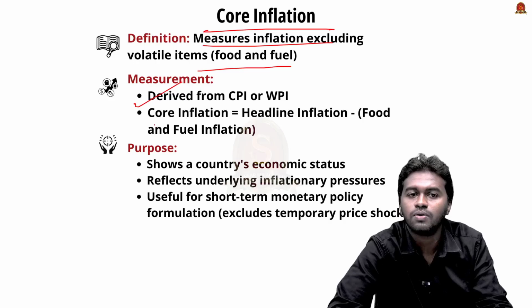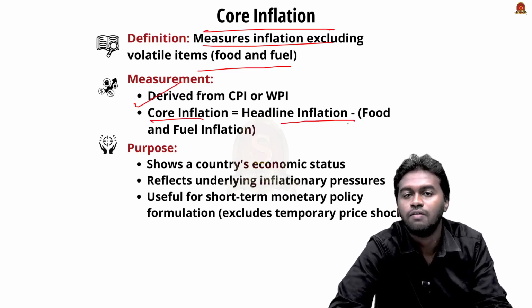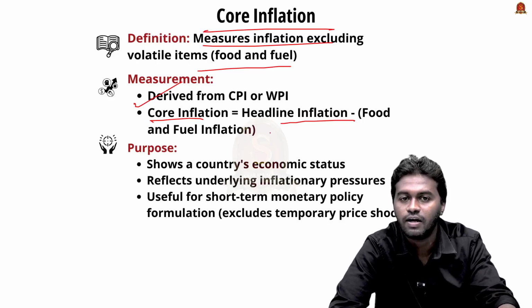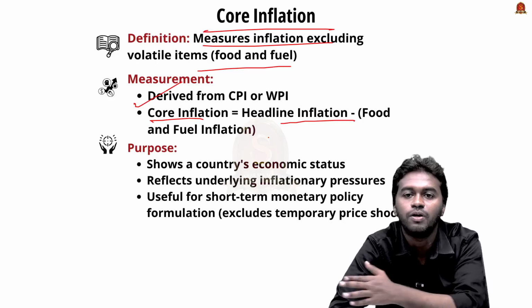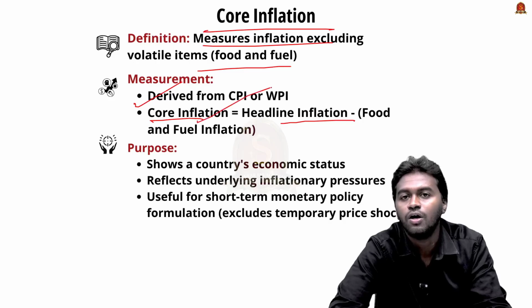And how will we calculate this core inflation? Core inflation is calculated from the headline inflation excluding the food and fuel inflation. That means we take the headline inflation, and from it we remove the inflation caused by food and fuel. Then we get the core inflation.